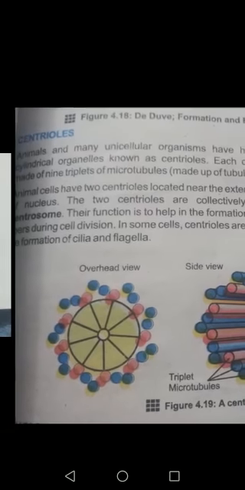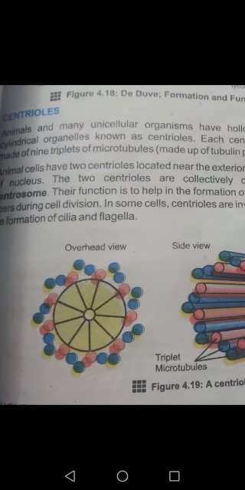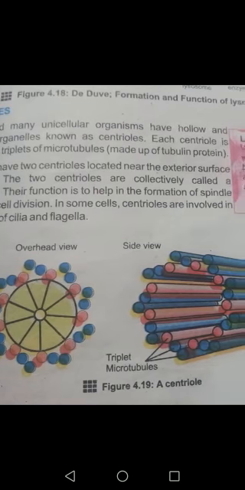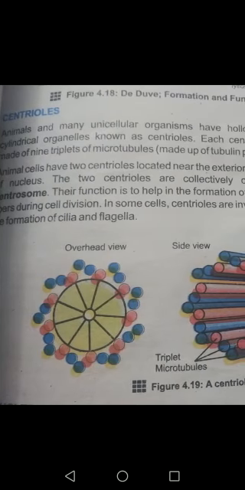These are basically locomotory organs, they help in movement. In some eukaryotic microorganisms, like Euglena and Paramecium, they have cilia and flagella. So centrioles are also involved in the formation of cilia and flagella.